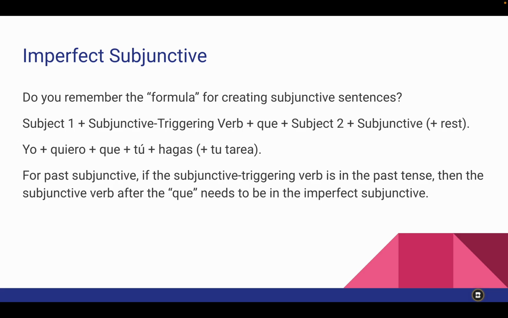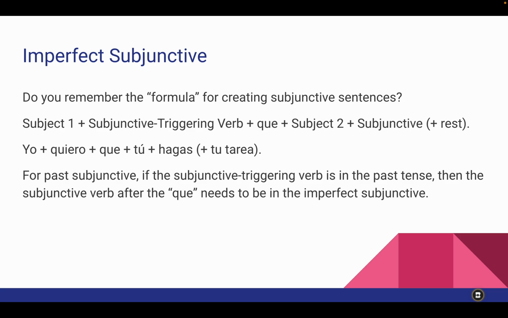So let's talk about when you use it. How do you know when you're supposed to use it? First of all, you've got to remember that formula for creating subjunctive sentences. We worked a lot on it last year. You have your subject 1 plus your subjunctive triggering verb, whether that's your verb of hope, your verb of desire, your verb of doubt, whatever that is. And then the subjunctive triggering que, and then you have a second subject, and the verb that follows that second subject is in the subjunctive, and then you can add the rest of your sentence.